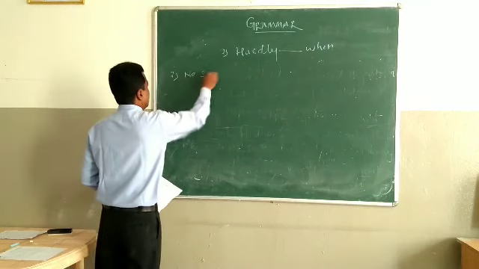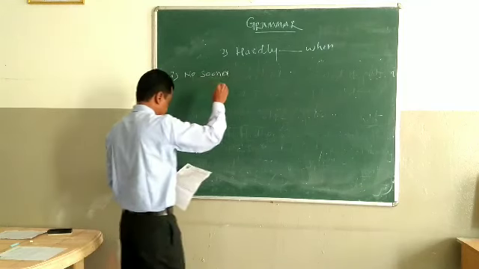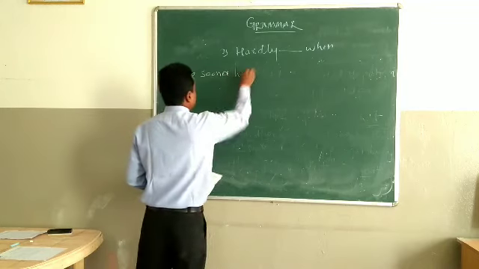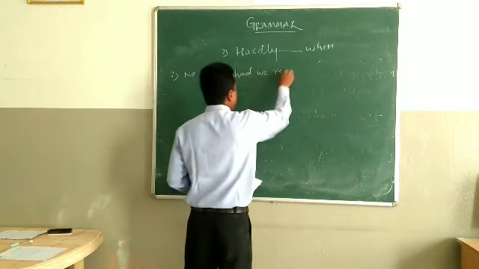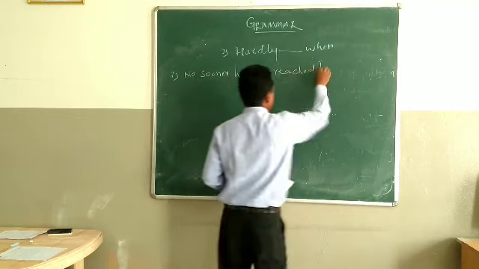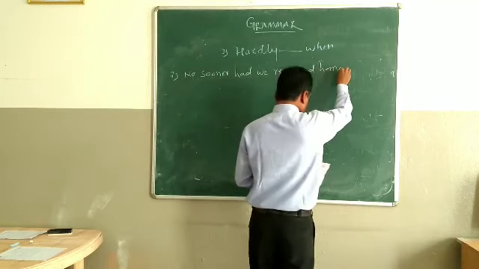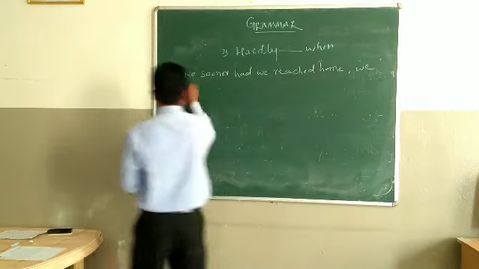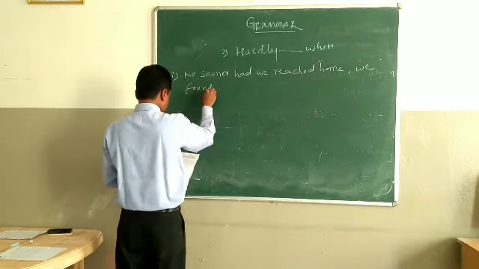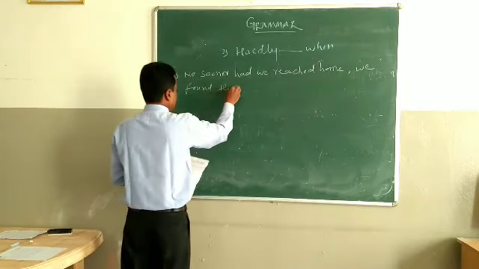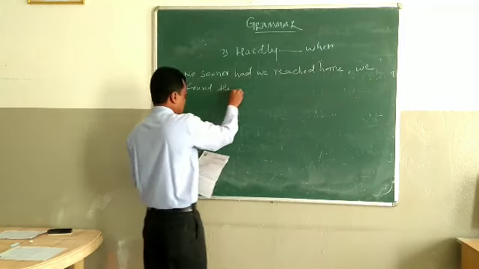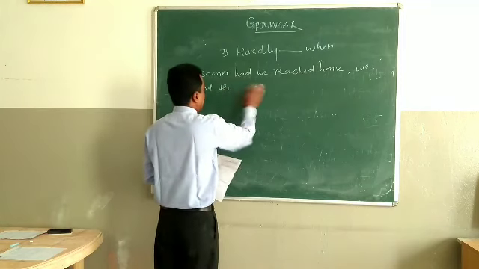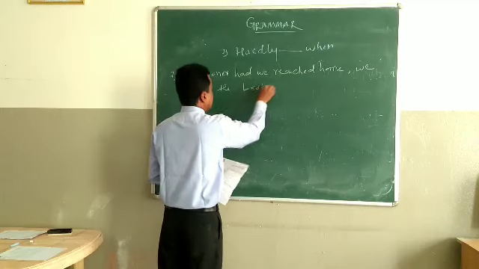No sooner had we reached home, comma, we found the broken windows.